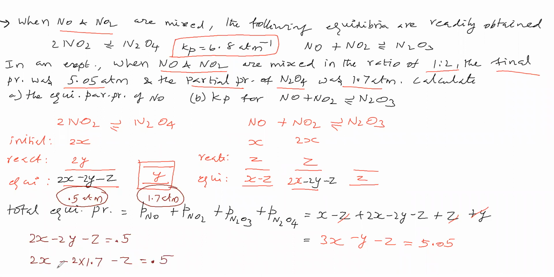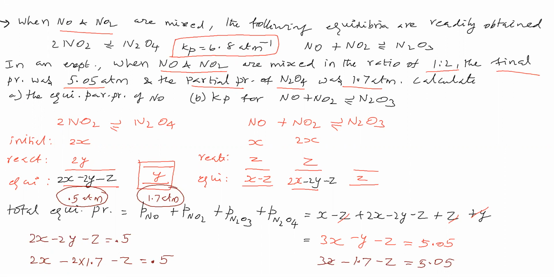Also we write 3X minus Y, which is 1.7, minus Z is equal to 5.05. One relation is there, and another relation is there. Using these two relations, is it possible to find X and Z or not?